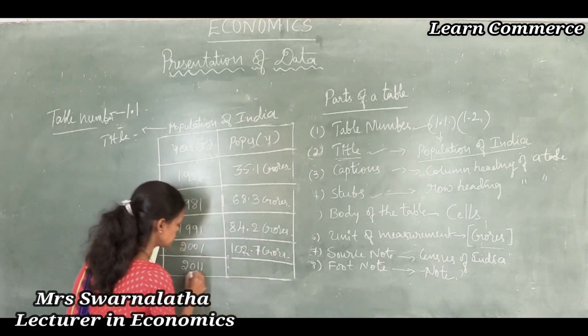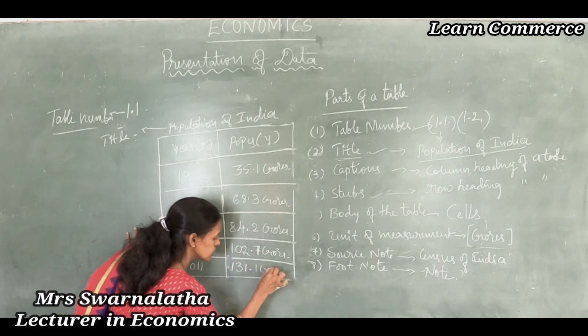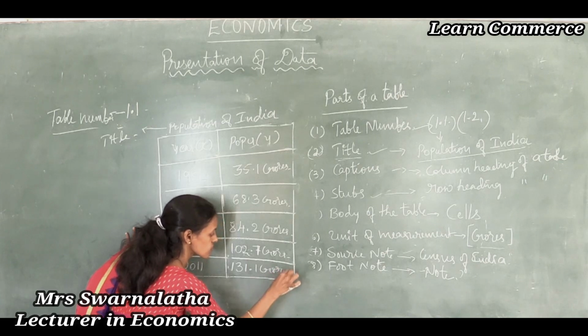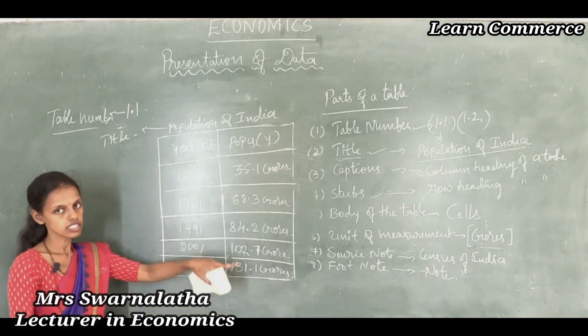And 2011, it is 131.1 crores. This is the data according to the census report.